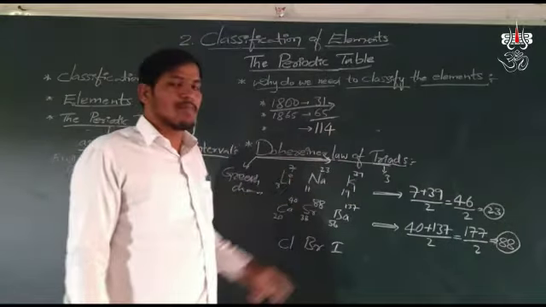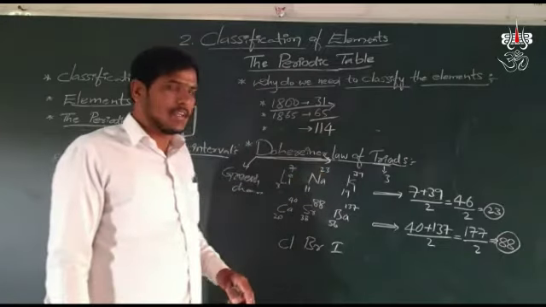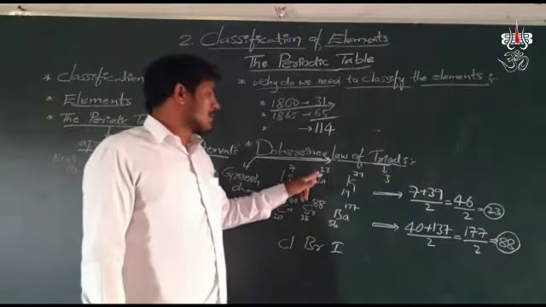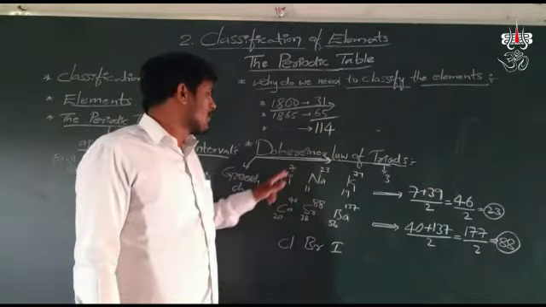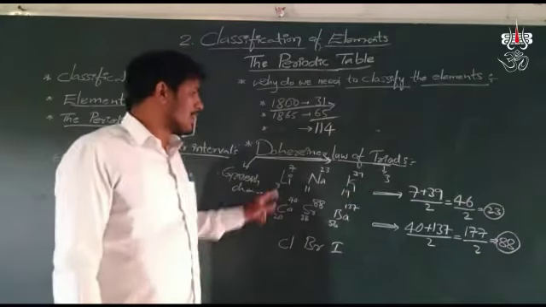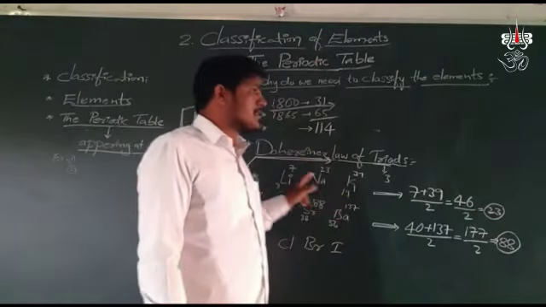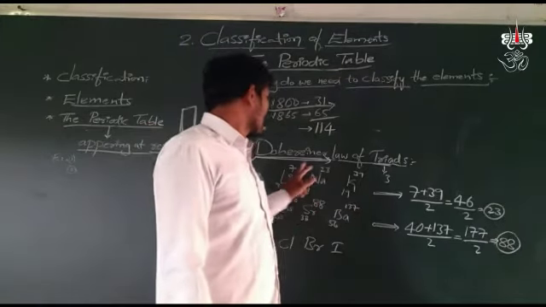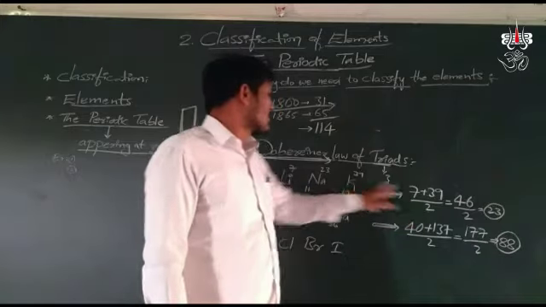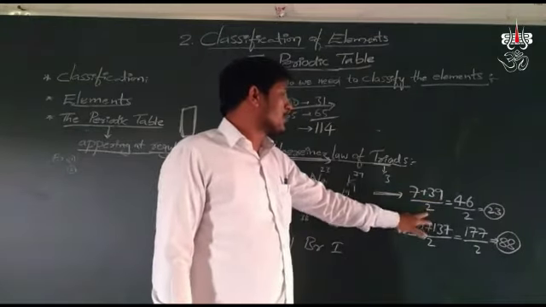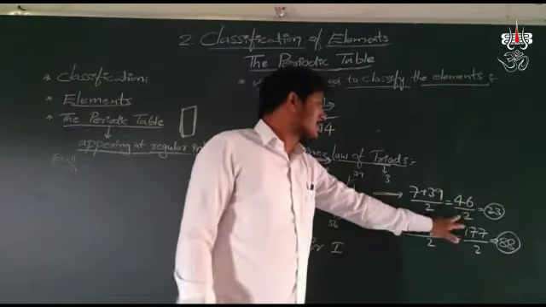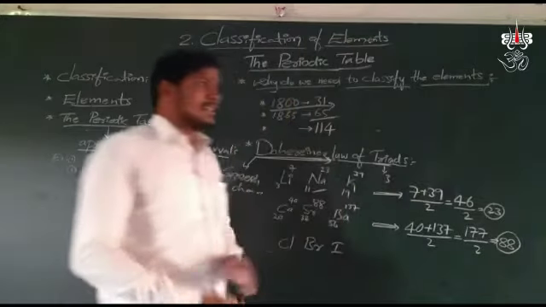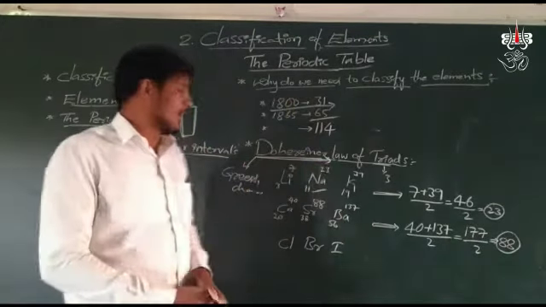What is the mass number of sodium? 23. Dobereiner's law of triads states that the atomic mass of the middle element is the average of the first and third elements. Average means the sum of observations divided by the number of observations. The atomic mass of lithium is 7 and of potassium is 39: 46 divided by 2 is 23, which is equal to sodium. This is Dobereiner's law of triads.